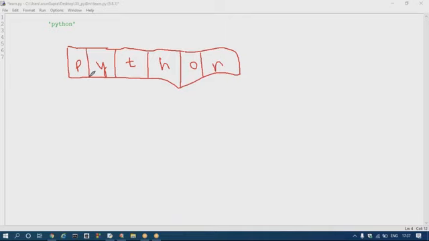Okay, so the index value always starts from 0, 1, 2, 3, 4 and 5. So the total length of this string is 6, right? Now one thing is here: Python internally defines the string inside the memory with the help of an index concept, and that index value always starts from 0 onward.